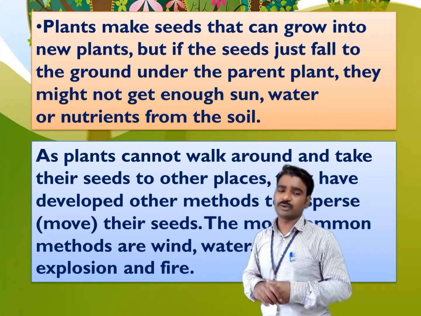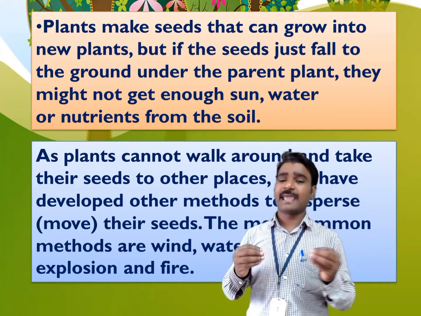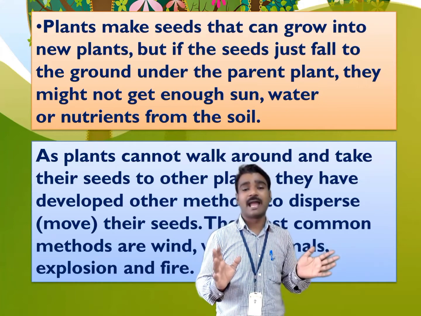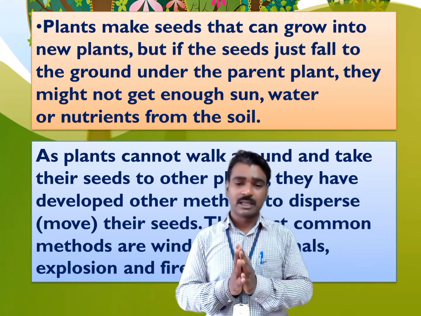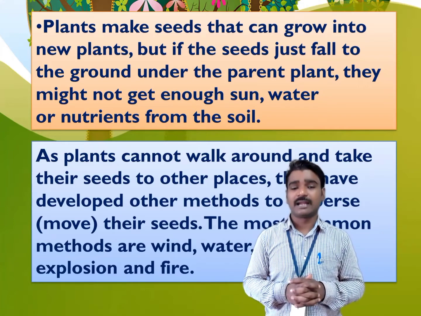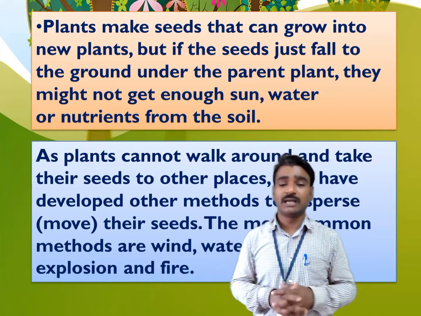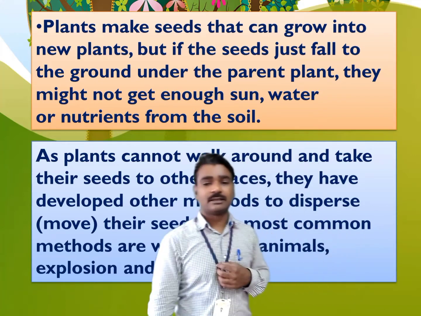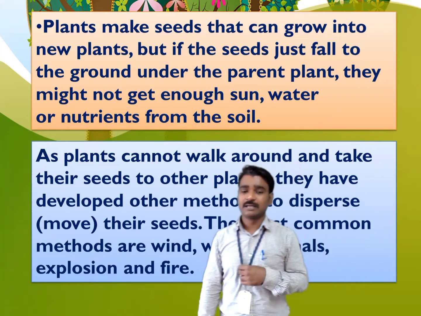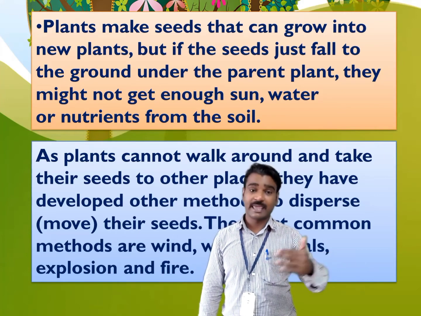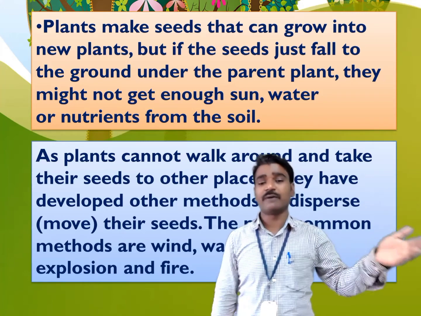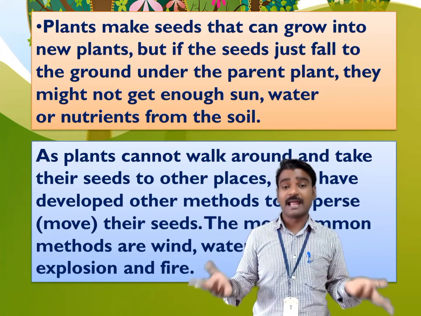The second thing we also know is that plants cannot walk around. As we can move and other animals can move, but plants cannot walk around. And as they are not able to walk around, they are also unable to take their seeds to distant places. If the seeds fall under the tree itself, then they will not germinate. So seeds need to get dispersed. Seeds need to move away from their parent plant. But the plant cannot walk.